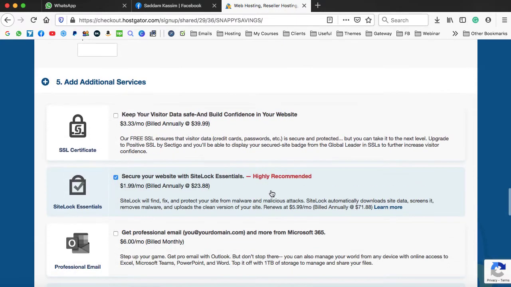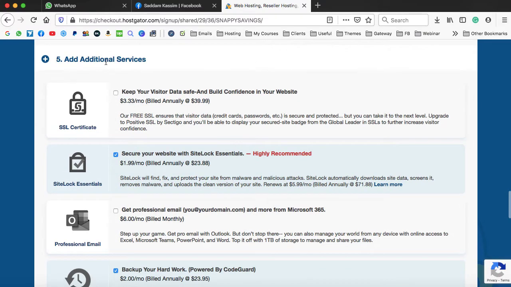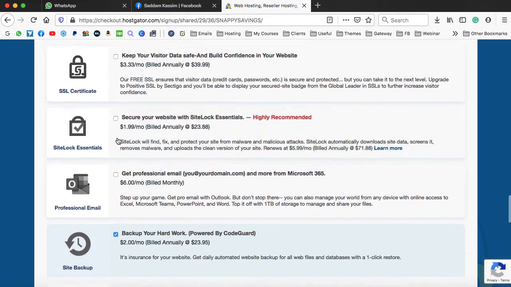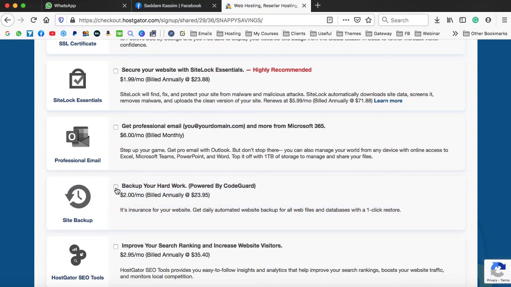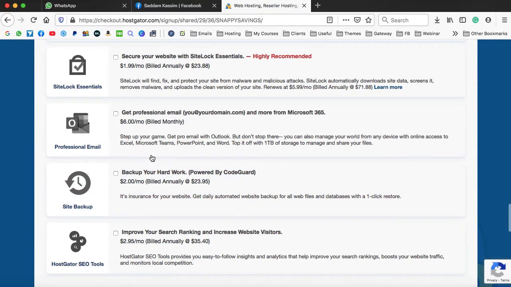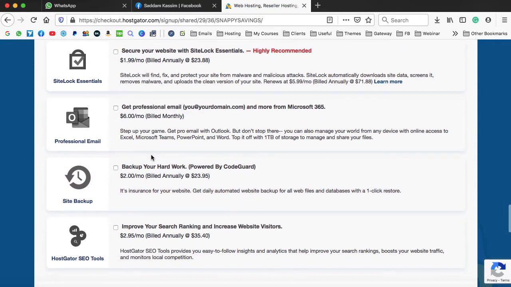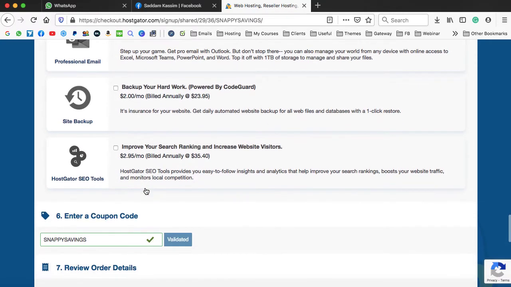And after that you need to scroll down. Here you can see additional services. Just uncheck all these checkboxes. They are just trying to earn some extra bucks from you, but I will try to save your money as much as possible. So just uncheck all these add-on options.